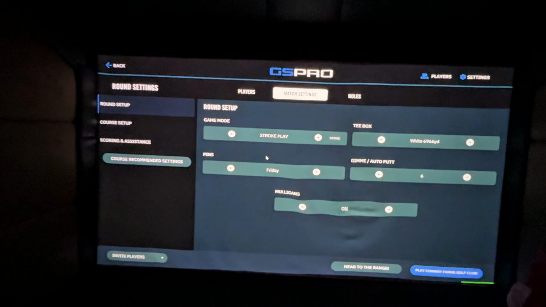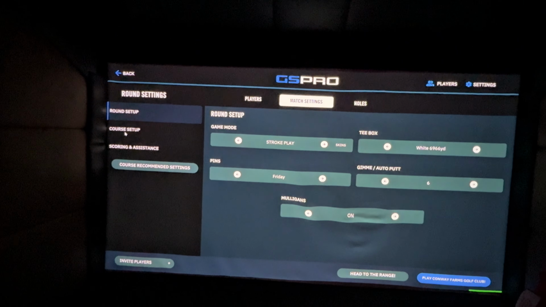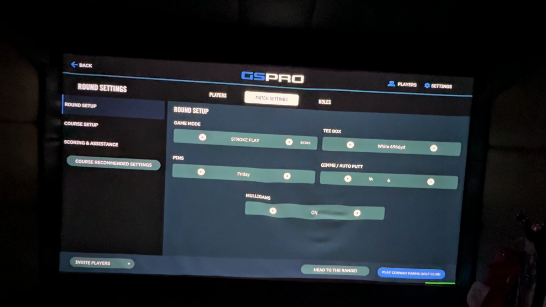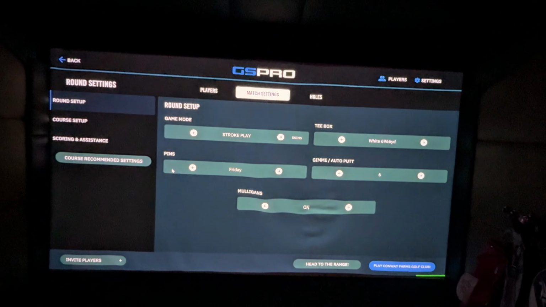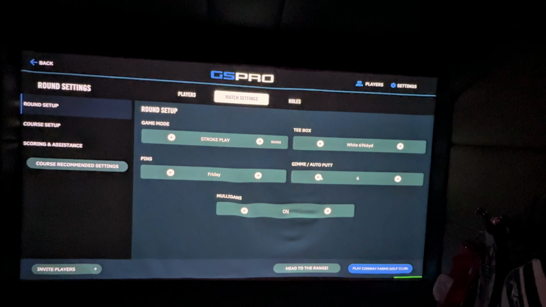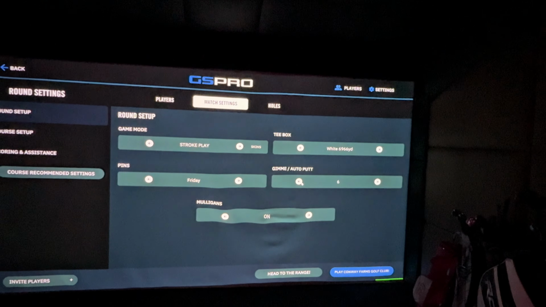Now we've got different setups. So we've got round setup, course setup, and scoring. This is mainly subjective. So a lot of these are going to be default set, and you don't have to touch them too much. They're going to be down to your preferences, which you'll find as you go along.